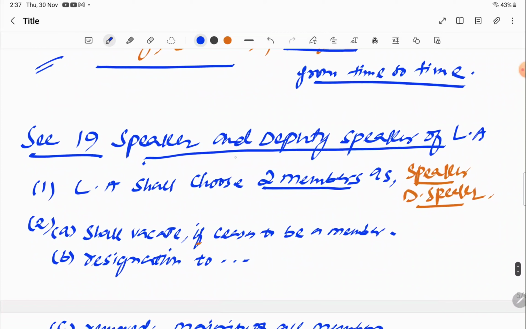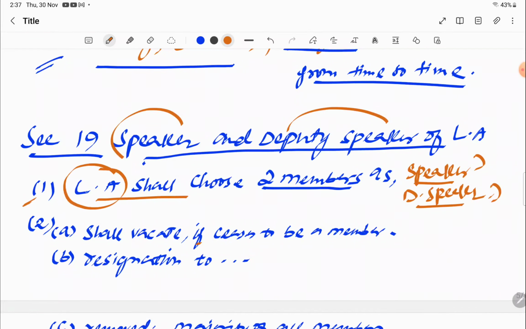Section 19 tells us about the speaker and deputy speaker. Its first subclause tells that there shall be a speaker and deputy speaker, and who has to choose them? The Legislative Assembly itself will choose any 2 of its members as speaker and deputy speaker. And if a speaker or deputy speaker ceases to be a member of the Legislative Assembly, he or she has to vacate the same post.